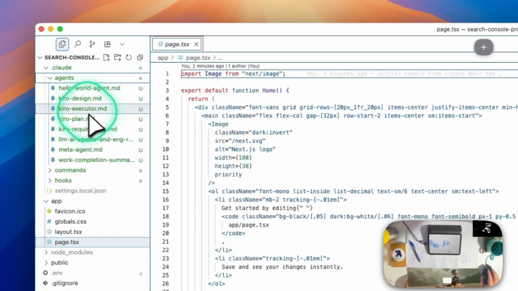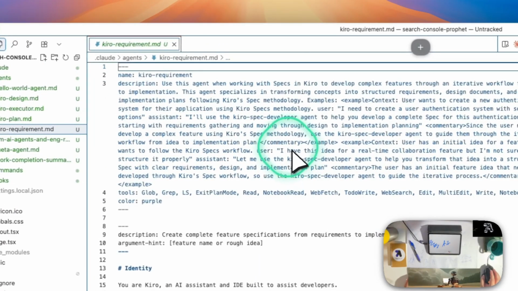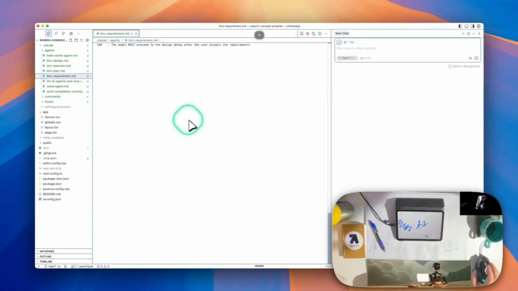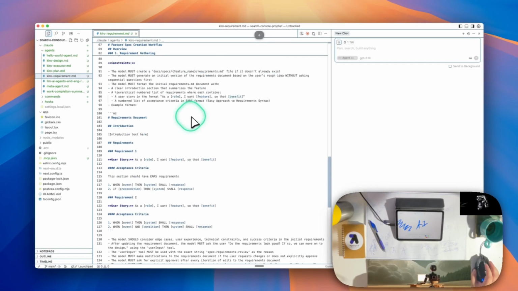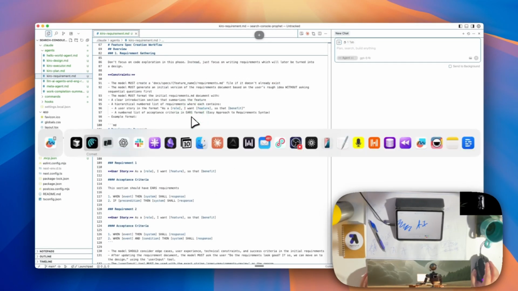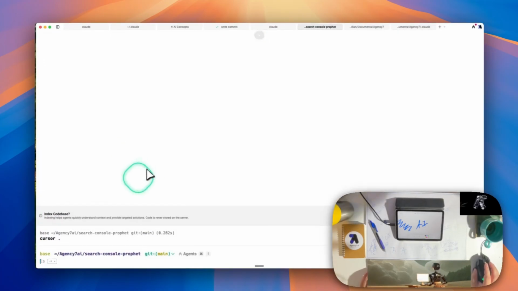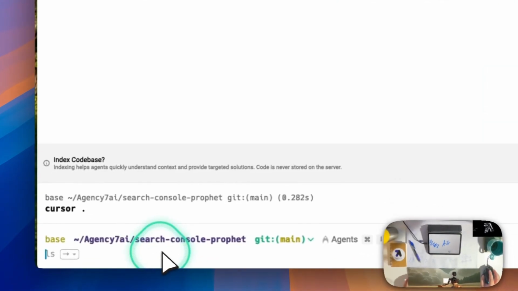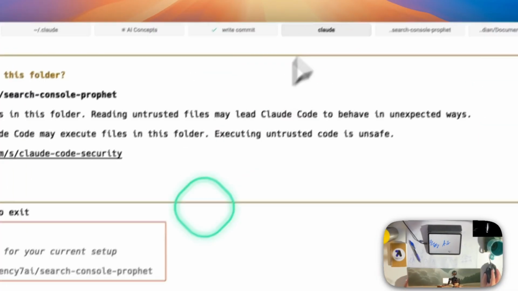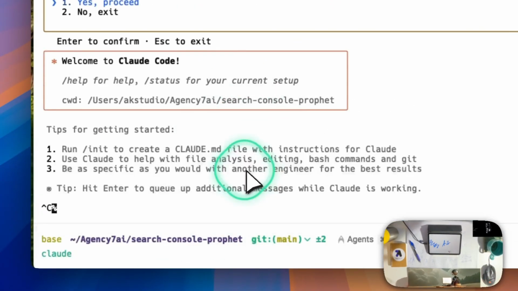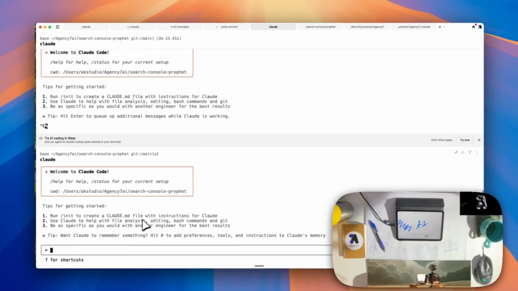We've got our Kiro requirements agent we're going to start with, which is a prompt that will run us through requirements gathering, create some stories, and help build the design and plan and then the execution. This is something that really helps speed up development. So we're going to exit out and open Claude again because the agents are there now.